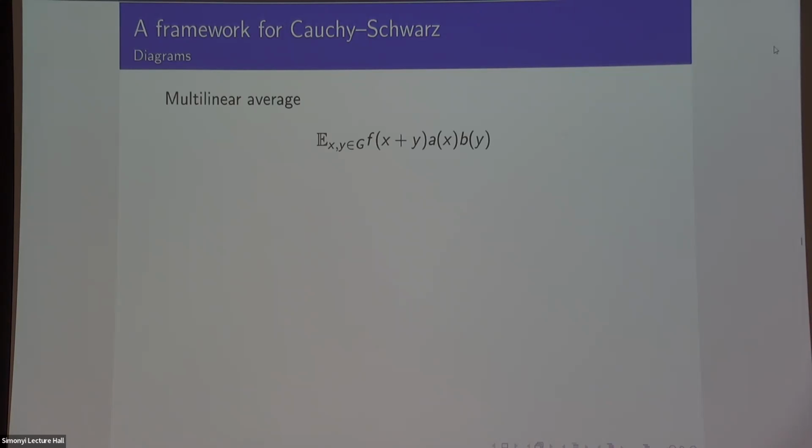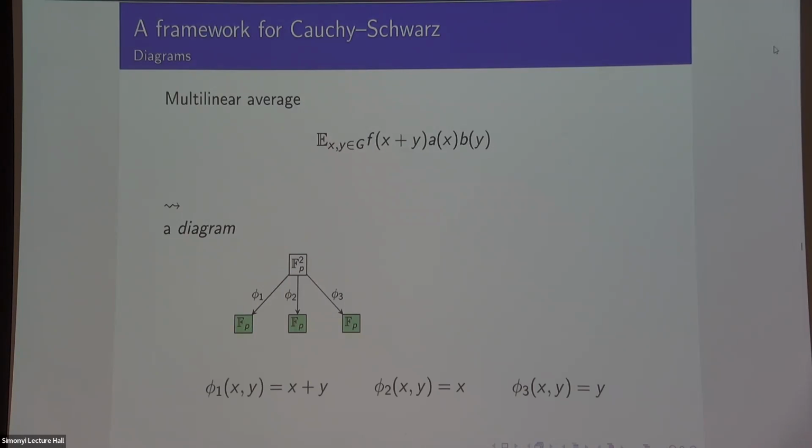So here's how I want to think about this. Suppose I care about this multilinear average, f of x plus y, a of x, b of y. I'm going to think of that as a diagram. By diagram, I could mean diagram in the sense of category theory, but you don't have to be fancy if you don't want to. Here's x and y, that's a copy of F_p squared. This is a linear map that sends (x, y) to x plus y. Here's one that sends (x, y) to x, and here's one that sends (x, y) to y.